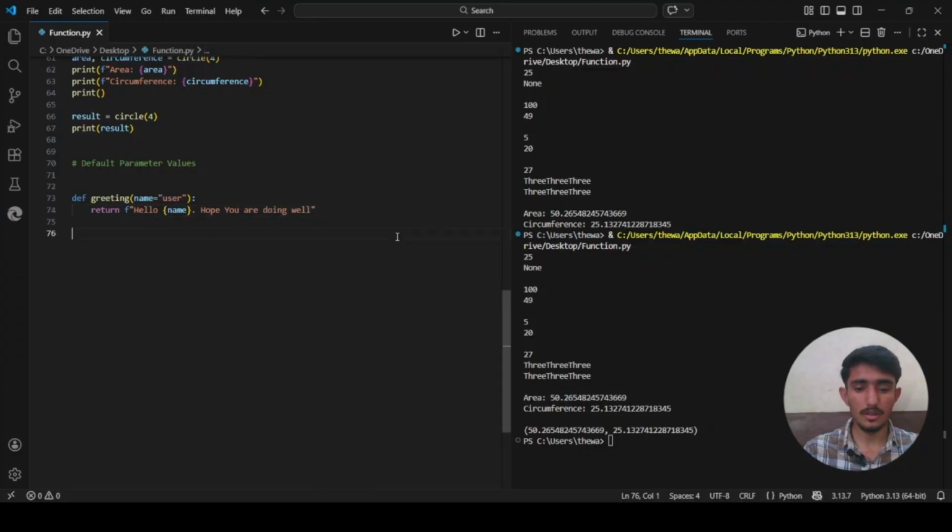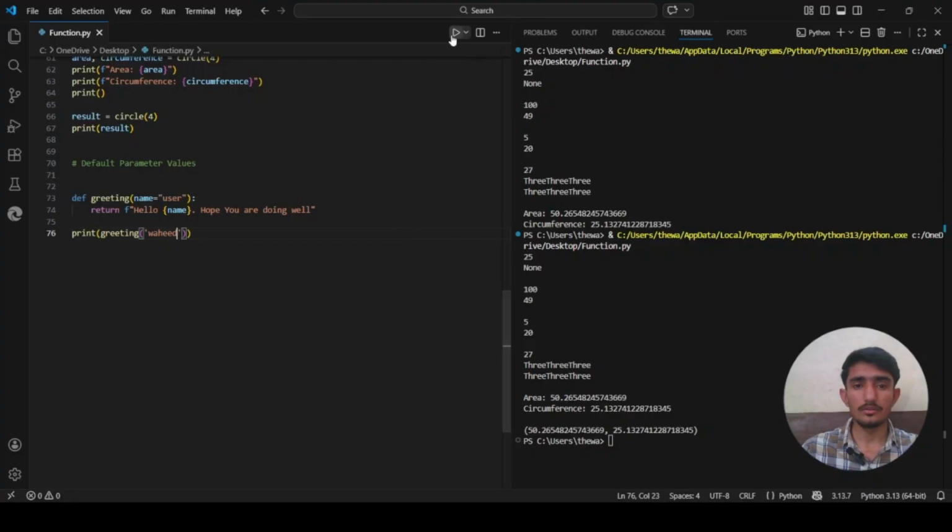After that we will just write print greeting, whatever the function name is. Inside this we will write the user name, let me just write my name.